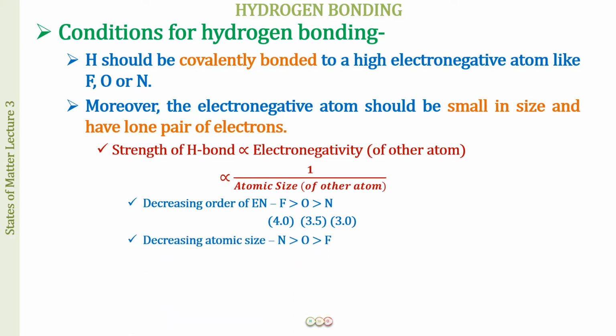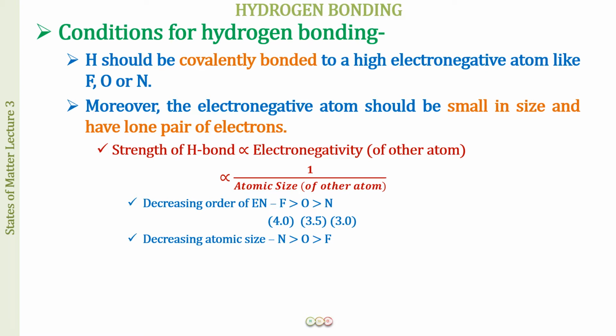Okay. Now, when we consider the other condition, the atomic size, the more the atomic size, the less the hydrogen bond. So here also nitrogen has the maximum size. So the weakest of these three hydrogen bonds is when the hydrogen is bonded to nitrogen. Okay, so the strongest is going to be the HF hydrogen bond, then the HO and then the HN hydrogen bond. Okay, I hope this is clear.